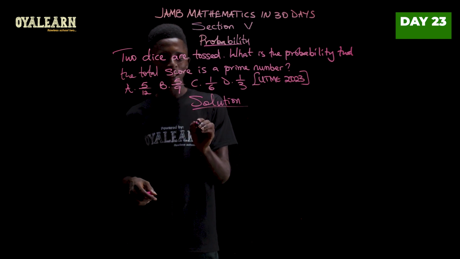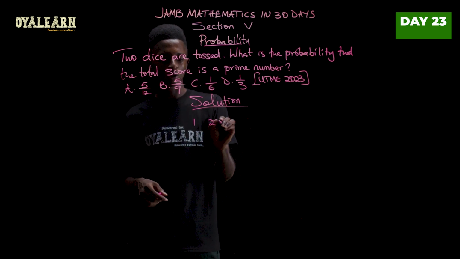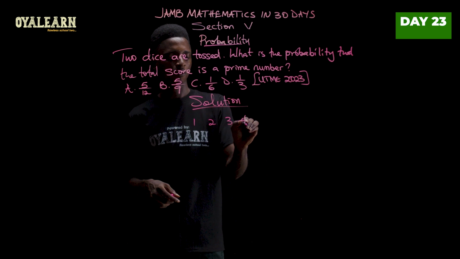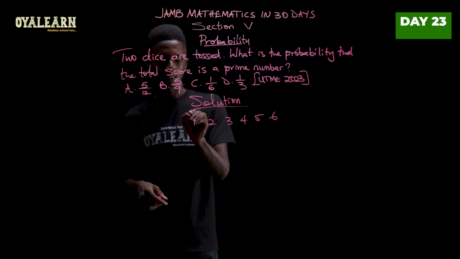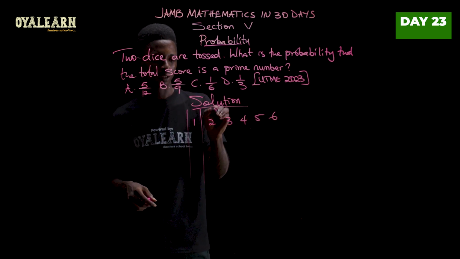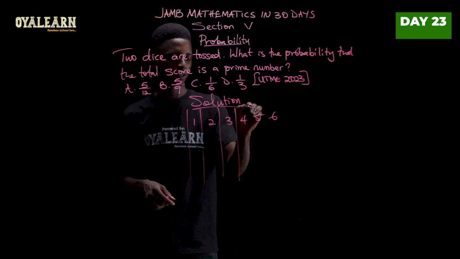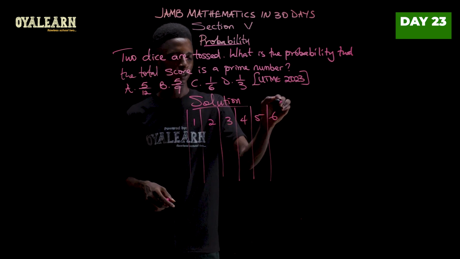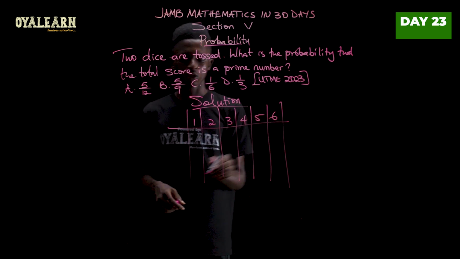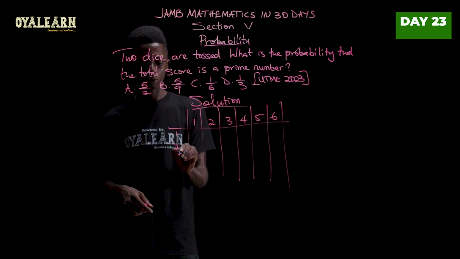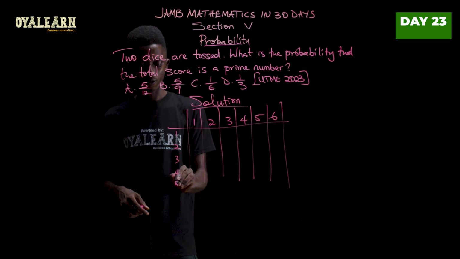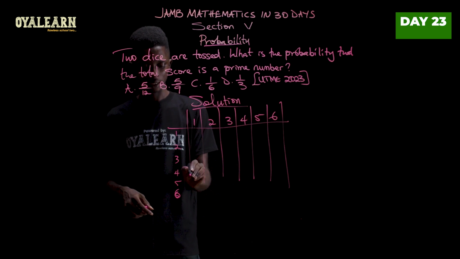Now every die has from 1 to 6. So 1, 2, 3, 4, 5, 6. So the second die too, 1, 2, 3, 4, 5, and 6.